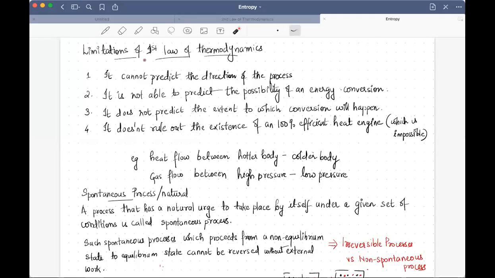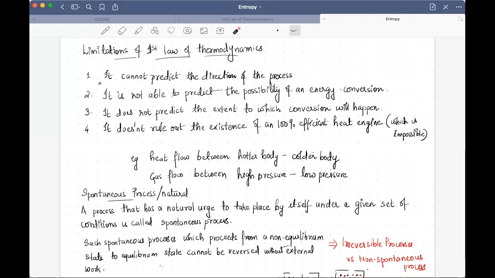In this video, we are going to talk about the limitations of the first law of thermodynamics. So far, we talked about the first law of thermodynamics and its various implications. In this video, we talk about why there is a need for a second law of thermodynamics. So therefore, we are talking about here the limitations.